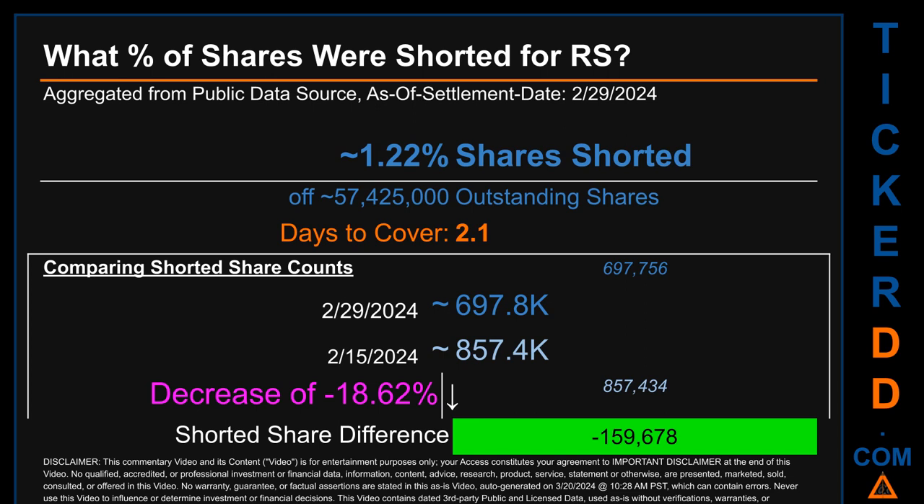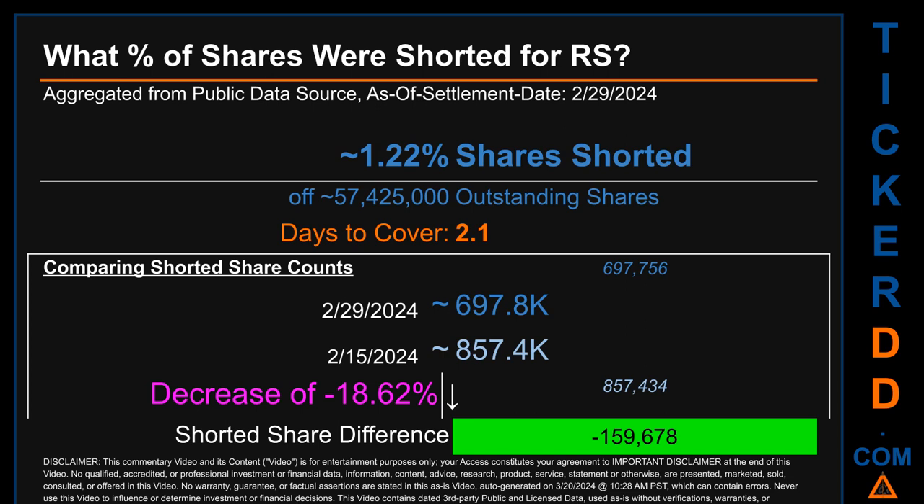What percentage of shares were shorted for RS? For the 2-week period ending on settlement date February 29, 2024, about 697.8 thousand shares of RS were shorted out of a total of approximately 57.4 million outstanding shares. Therefore, based on as-is, discovered, public data when this video was generated, the ticker has a short interest of roughly 1.22%, which I got by taking the number of shorted shares and dividing it by the number of outstanding shares to get the percentage value. Days to cover is 2.1.